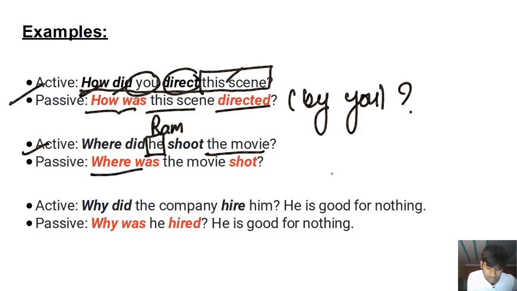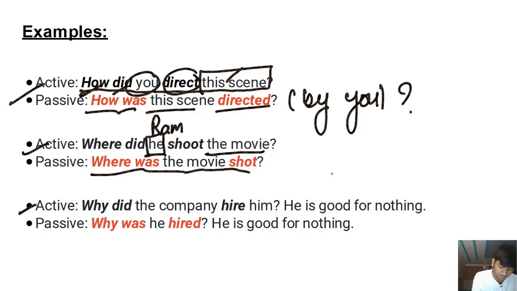voice. Where was the movie shot? Who did that? We don't care about that. We just want to know where was the movie shot, right? We're basically trying to know the location of the object. Who performed upon the object? You don't care about that.